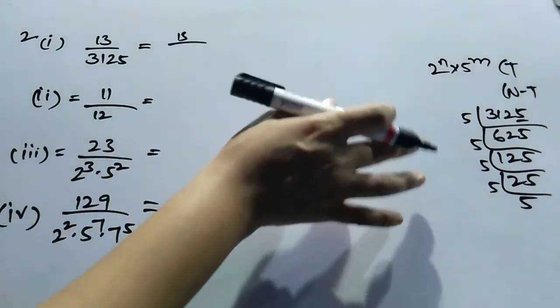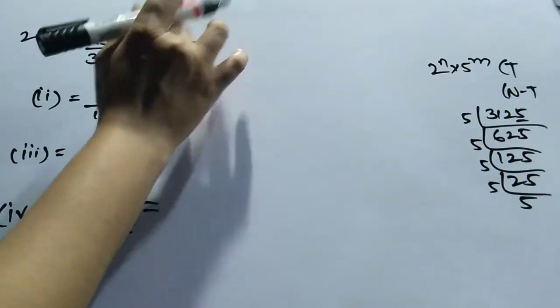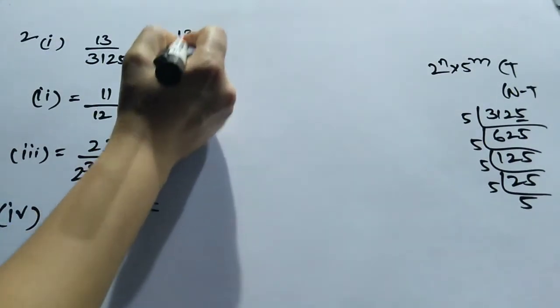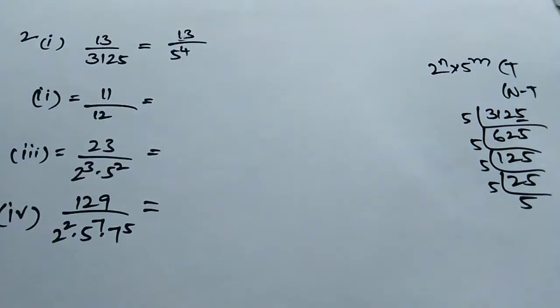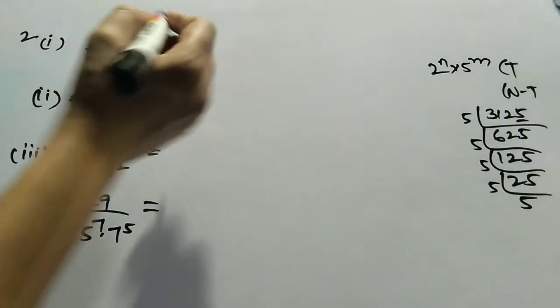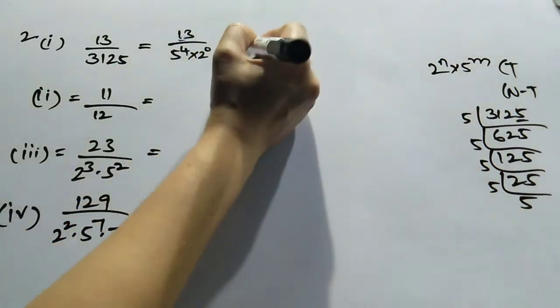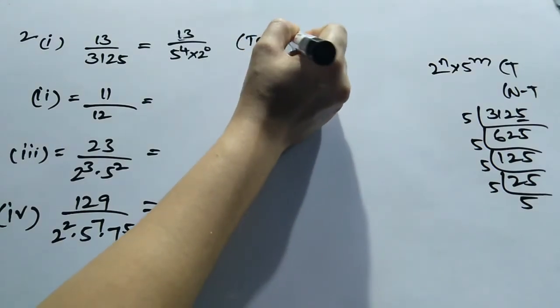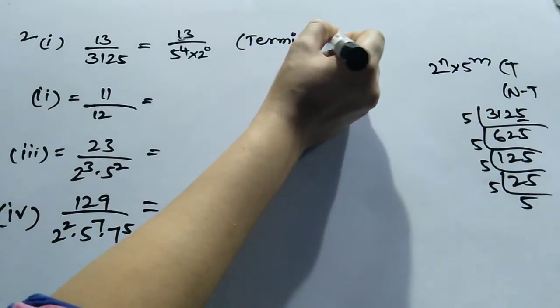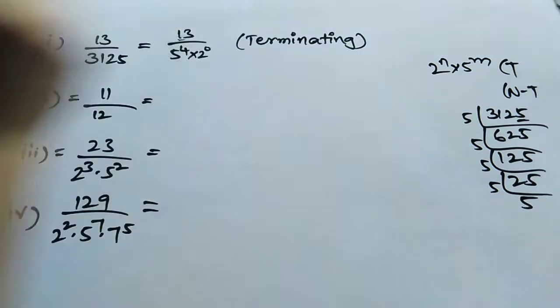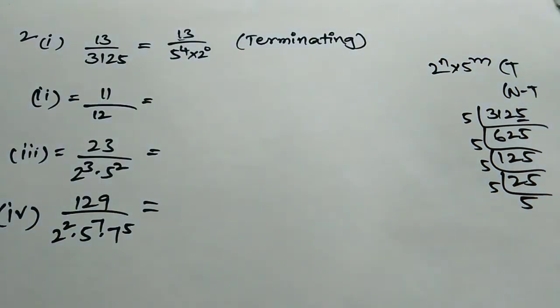What are the factors you are getting here? 13 by 5 to the power of 4. But here you are missing 2 to the power of n. You can write it as 2 to the power of 0. So, it is considered a terminating number because it satisfies the condition that it must be in the form of 2 to the power of n into 5 to the power of m.